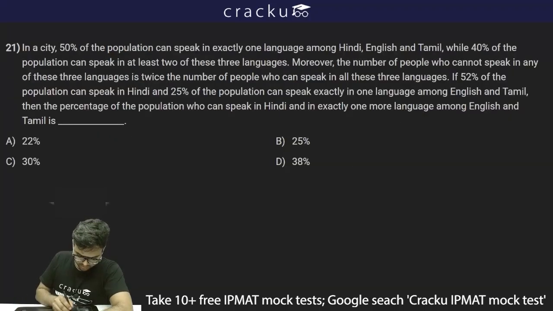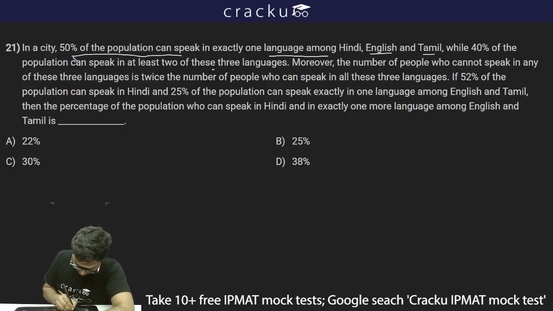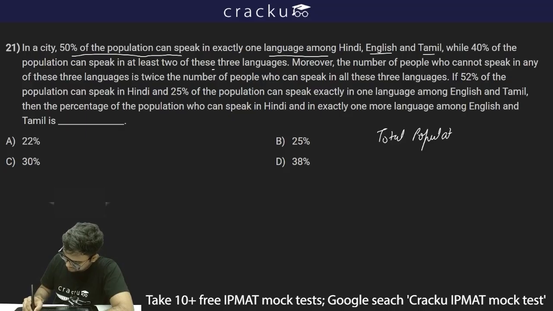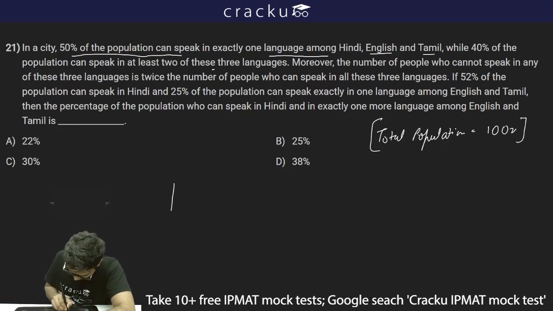The next question is given to us. In a city, 50% of the population can speak exactly one language among Hindi, English and Tamil, while 40% of the population can speak at least 2 of these 3 languages. So let's assume the total population is 100x. I'll draw a Venn diagram for this one.